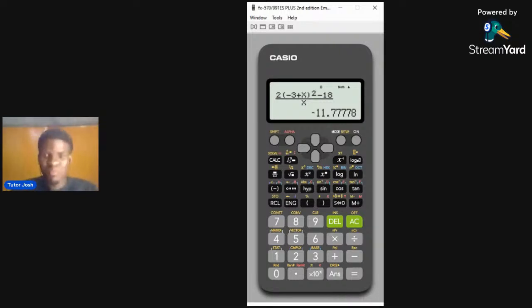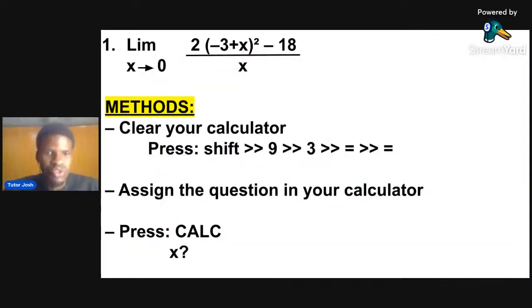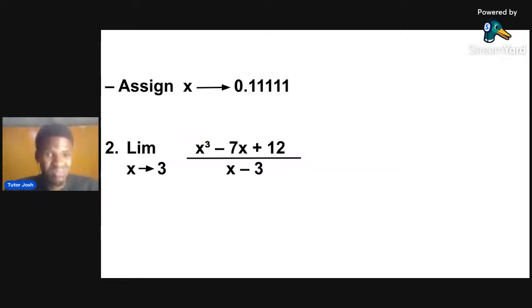Very easy. All right. So I want you to do this question for me. This number 2 question, they say you should limit x to 3. Do the question and type the answer in the comment section.